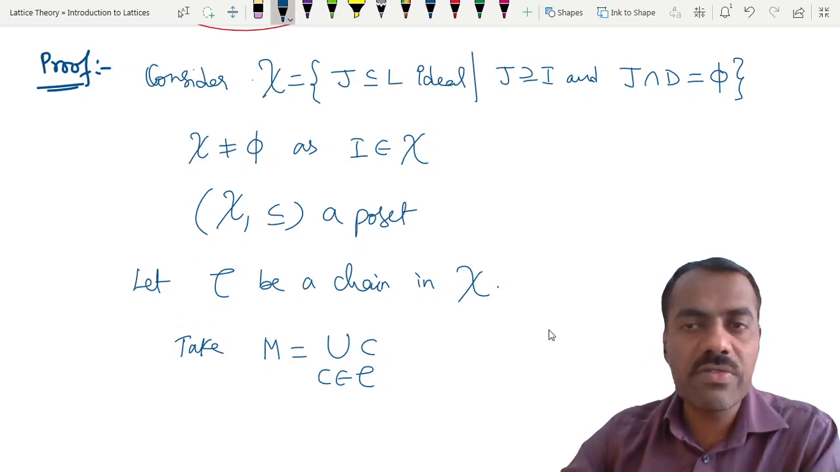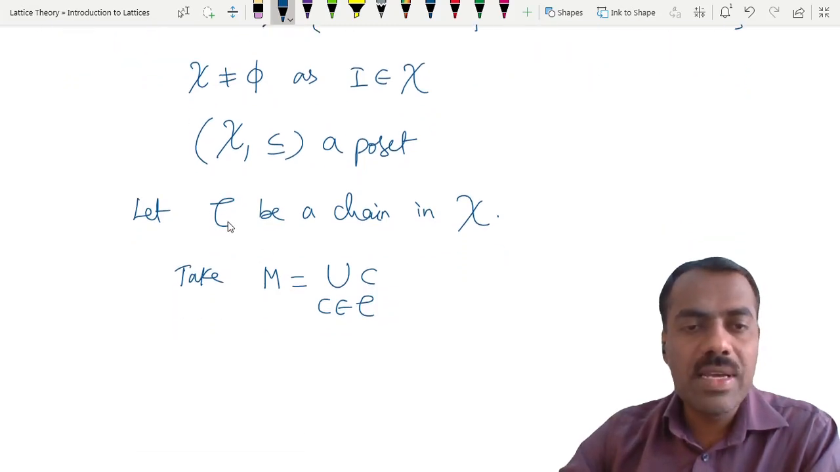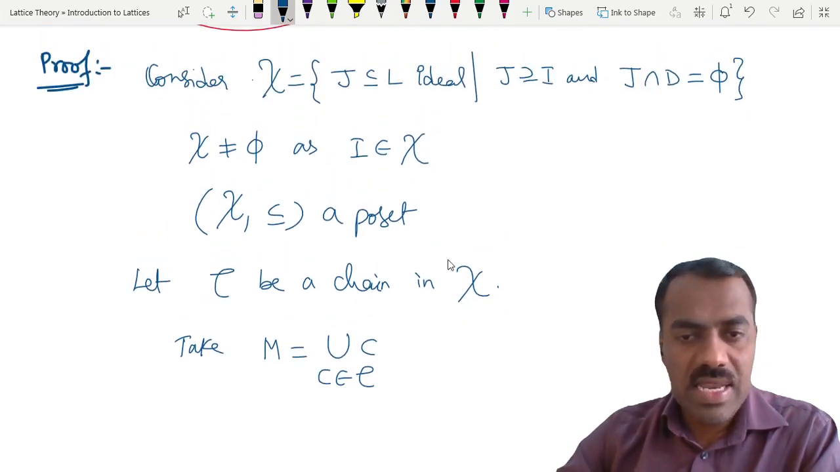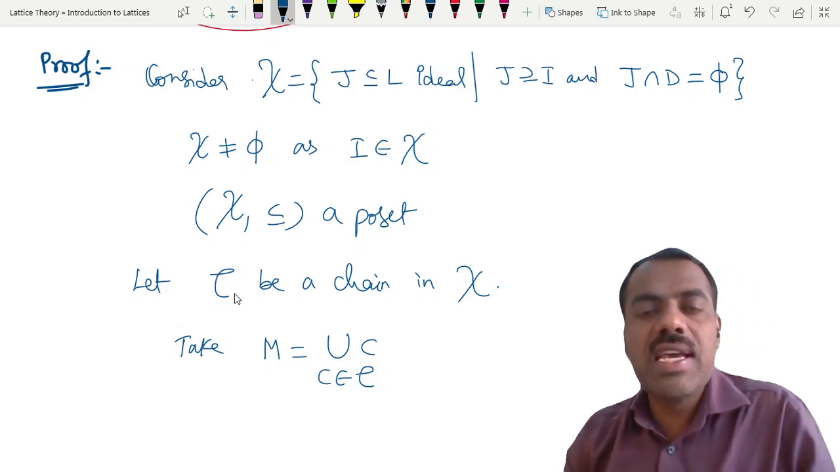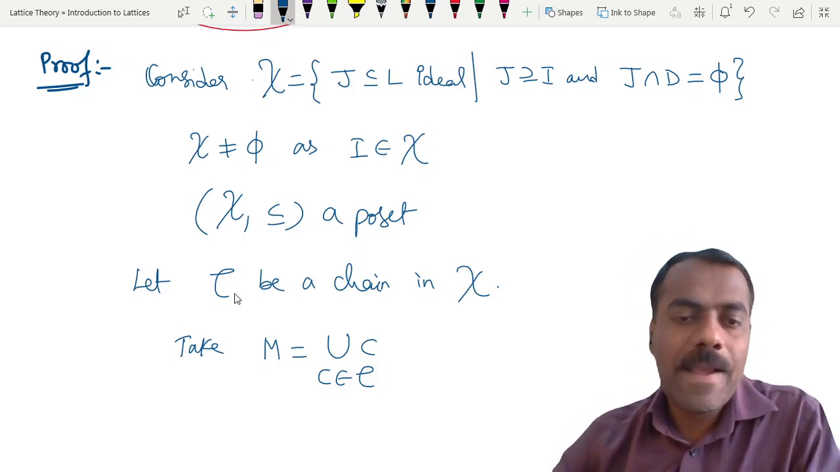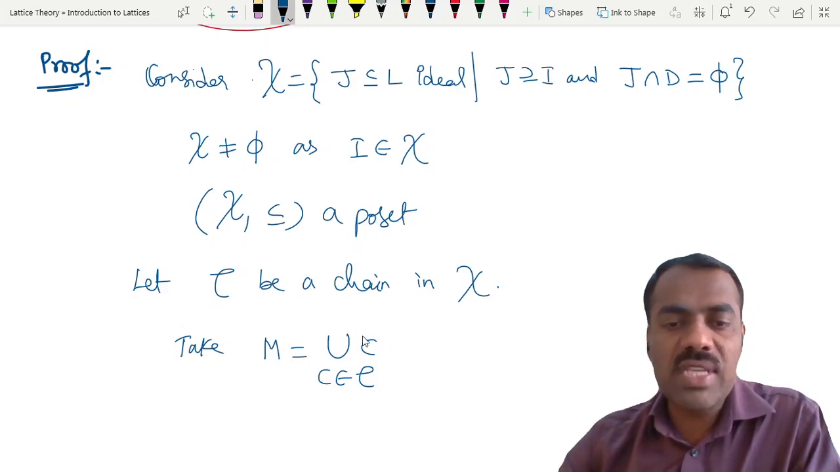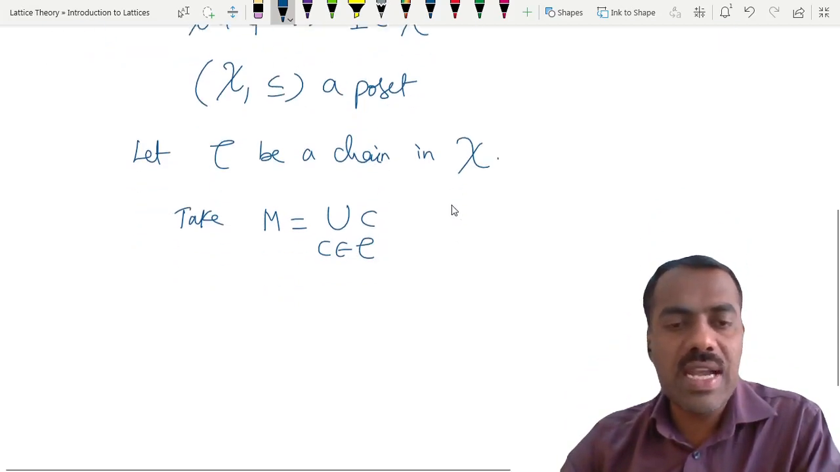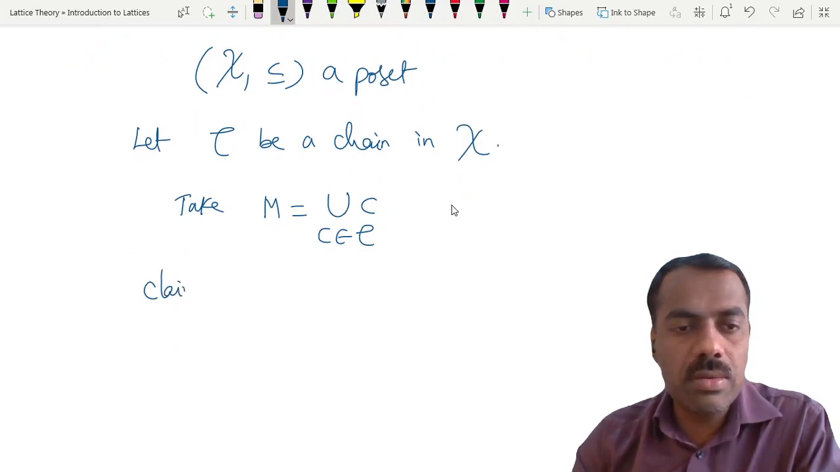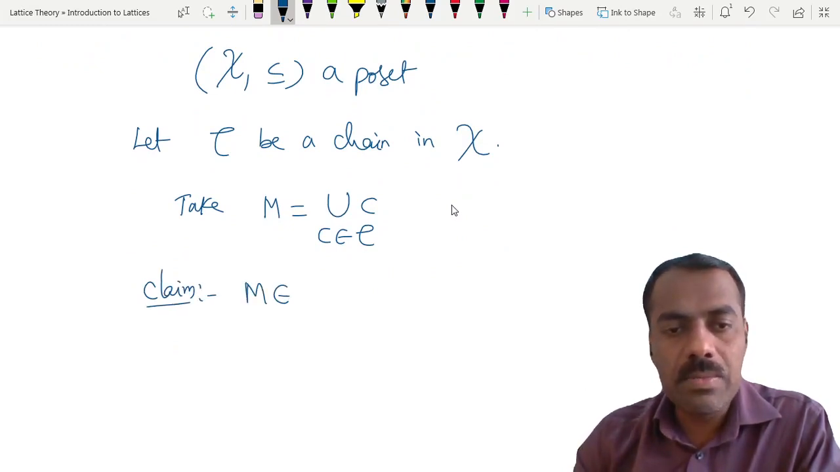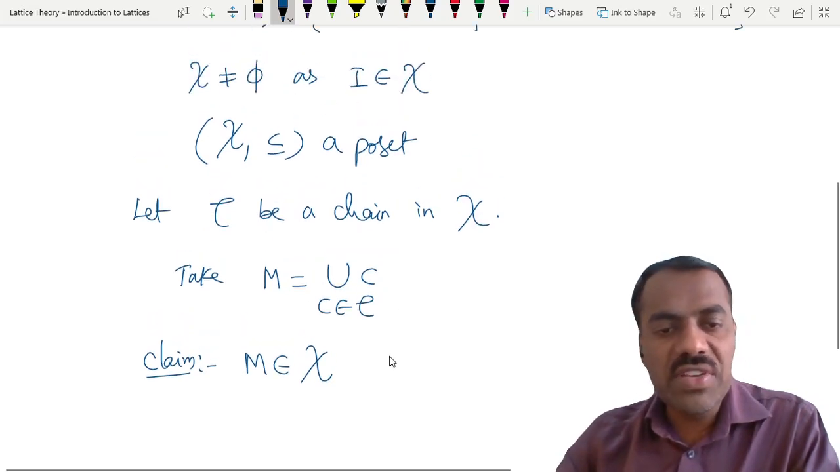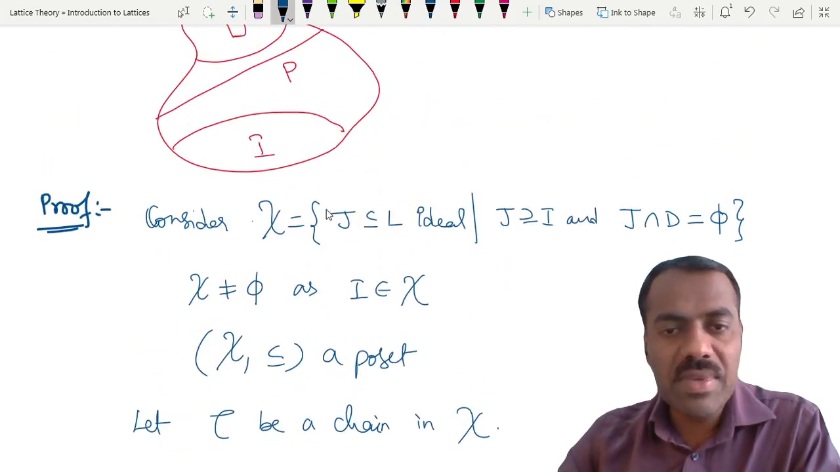Yes or no? Are you following? What is our M? Our C is a chain in this poset, and this collection is nothing but all ideals satisfying some condition. So obviously this chain is also a collection of some ideals, right? Then we are taking the union of all those ideals. We are going to show that this M is a member here. M belongs to chi. Once we show that M belongs to chi, that means M is also a member here.